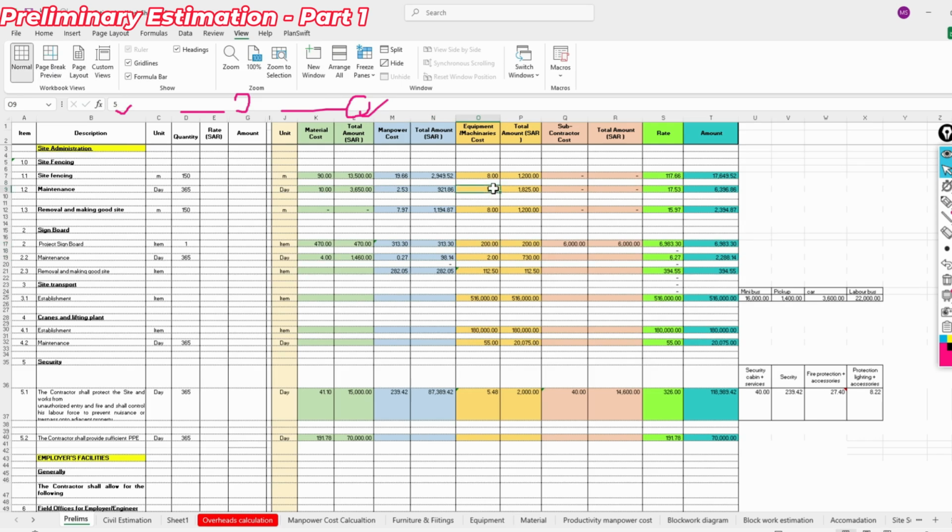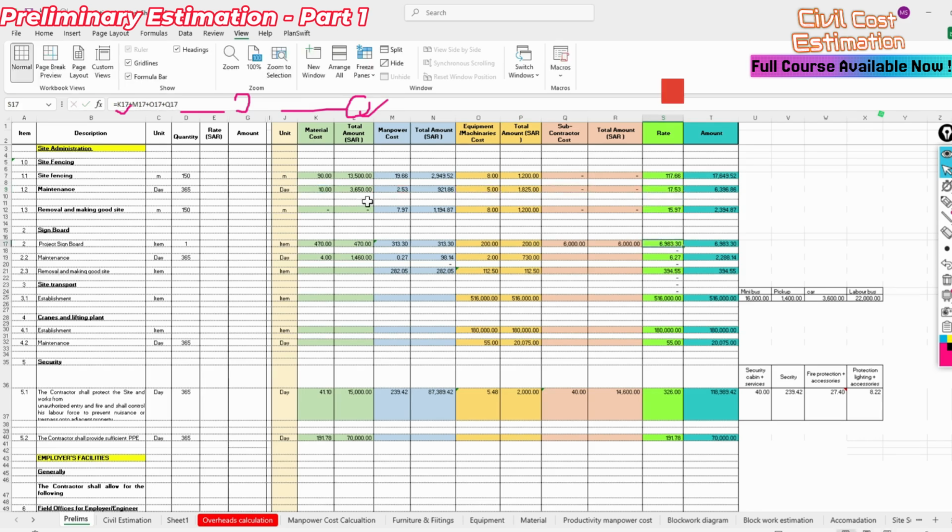And also we allocate some equipment and machineries, some other tools, 5 riyal per day for the maintenance. So we derive the final amount, and also the rate, 17.53 for the maintenance cost for the site fencing like this.